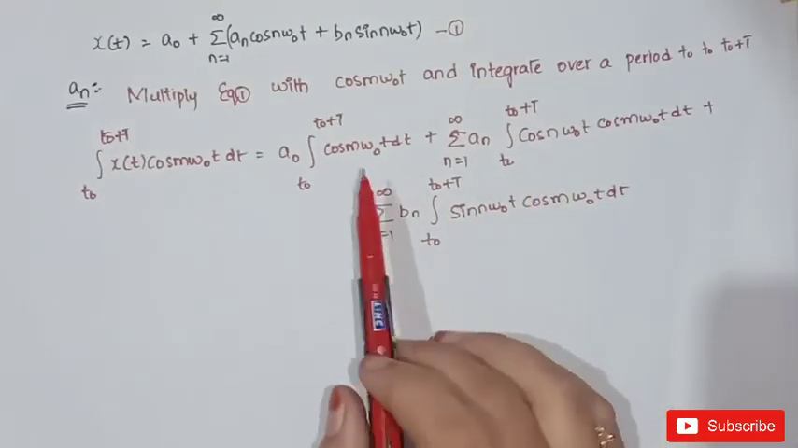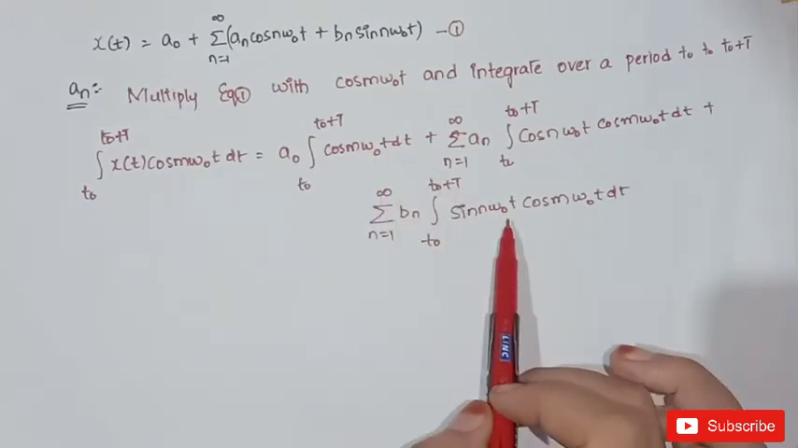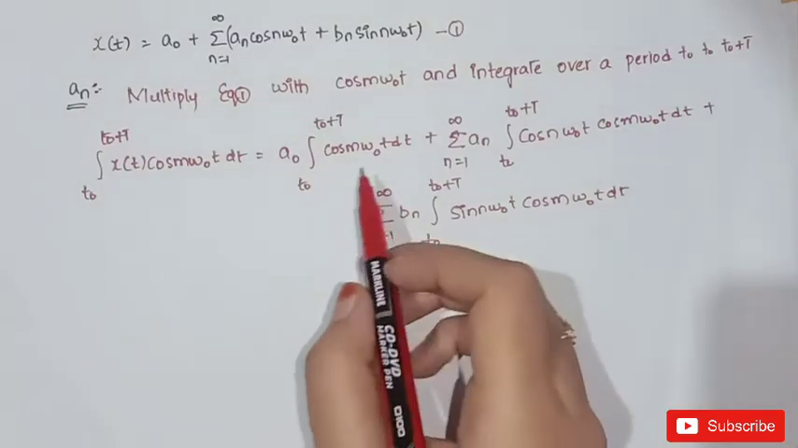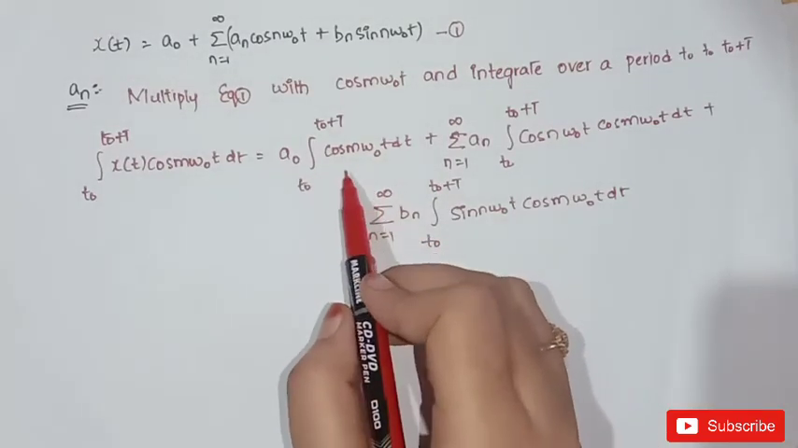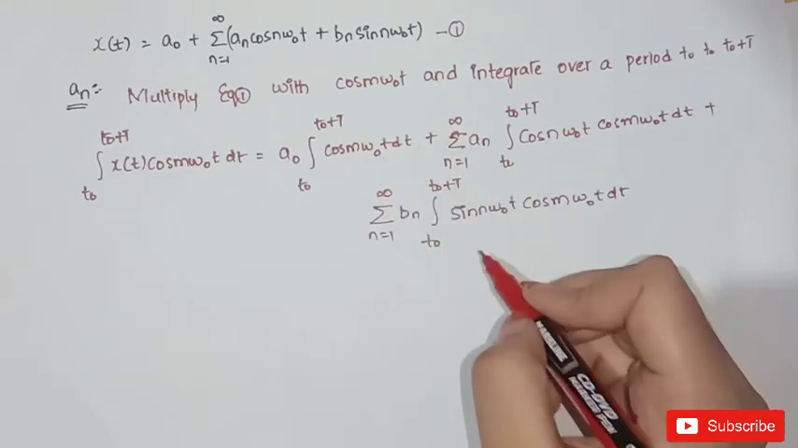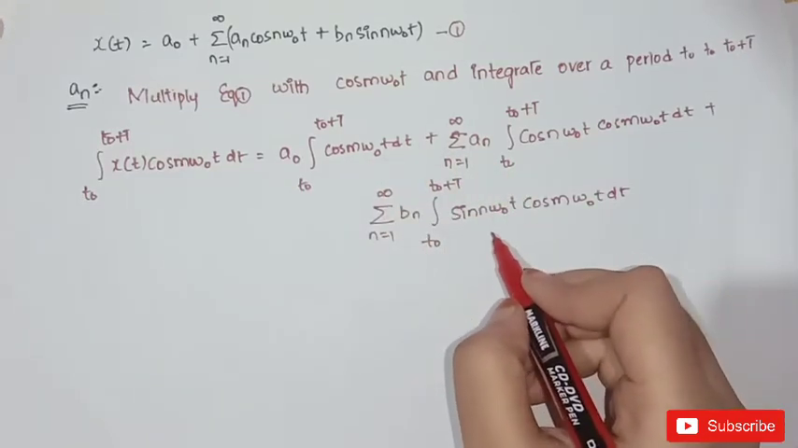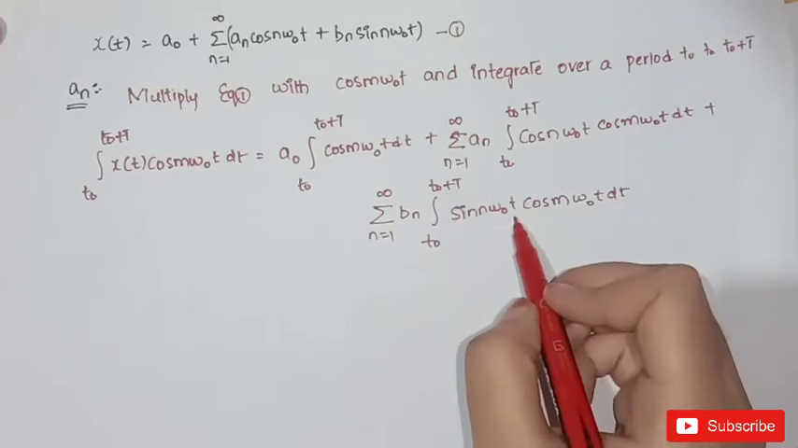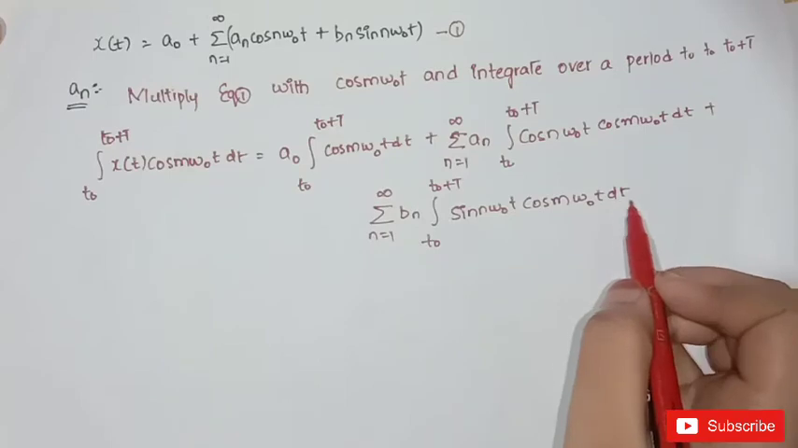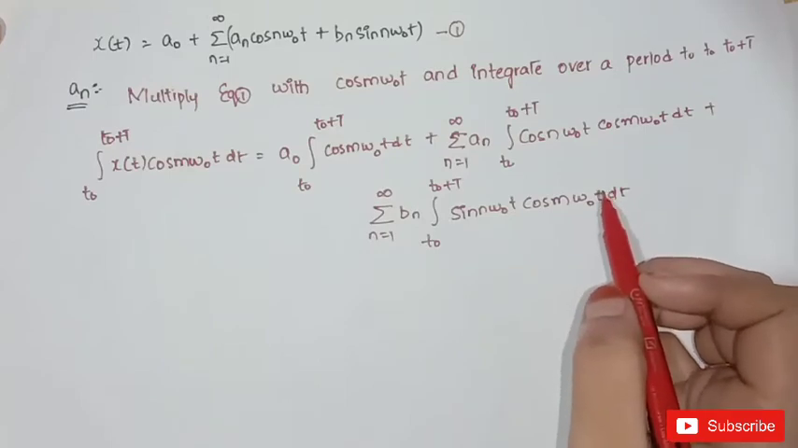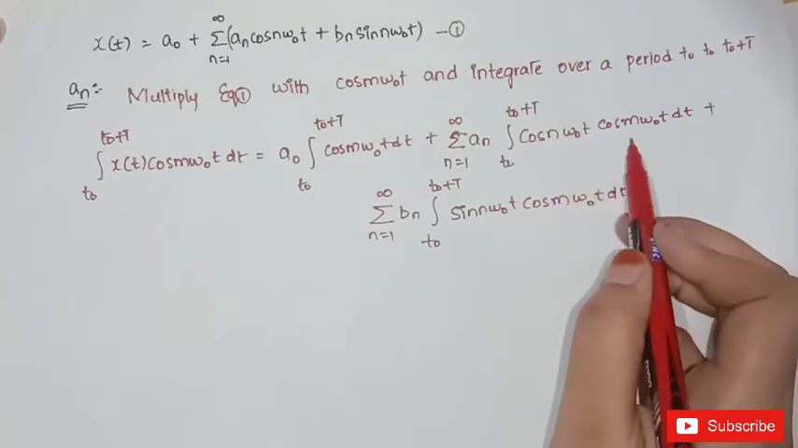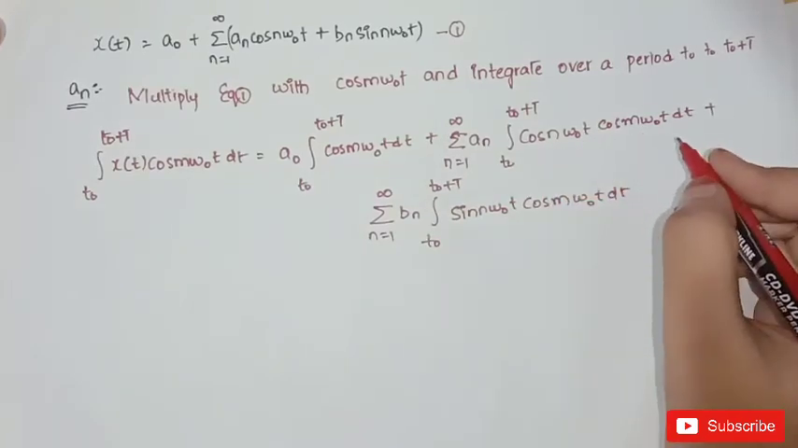Observe this equation. The value of the first integral and third integral will become 0. Why? Because it is a sinusoid, so its net area will be 0. In the same way, as we already discussed before, integral t naught to t naught plus t sin n omega naught t into cos m omega naught t dt is equal to 0 for all m and n, so that these two values are 0, and this value will become t by 2 if m is equal to n.